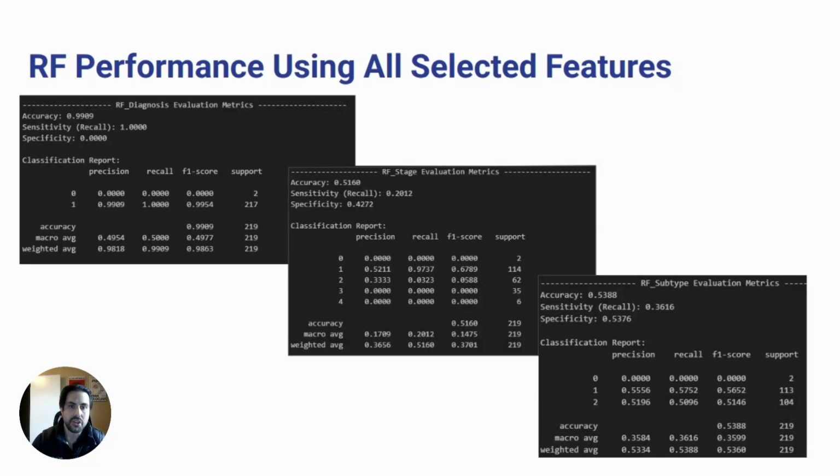For stage classification, the model scored around 52% accuracy, which is reasonable given the complexity of 5 stage categories. It performed best on stage 1 but struggled with the others. For subtype prediction, it achieved 52% accuracy, doing slightly better on adenocarcinoma, the most common subtype.